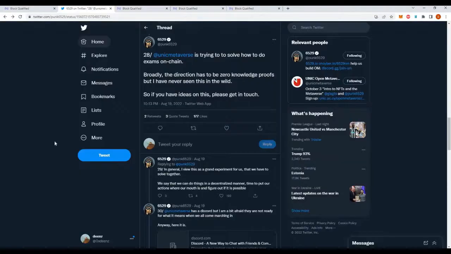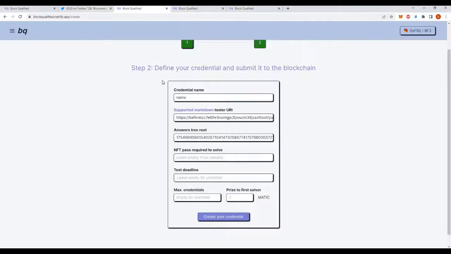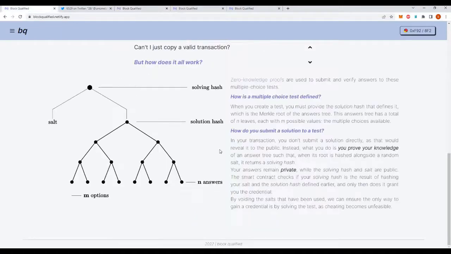How cool is that? So we covered why we need exams on chain to be able to fully decentralize credentials. We saw how Block Qualified does this by letting you create and solve tests which get pinned on IPFS. And we explained the zero knowledge tech behind it, making it all possible.